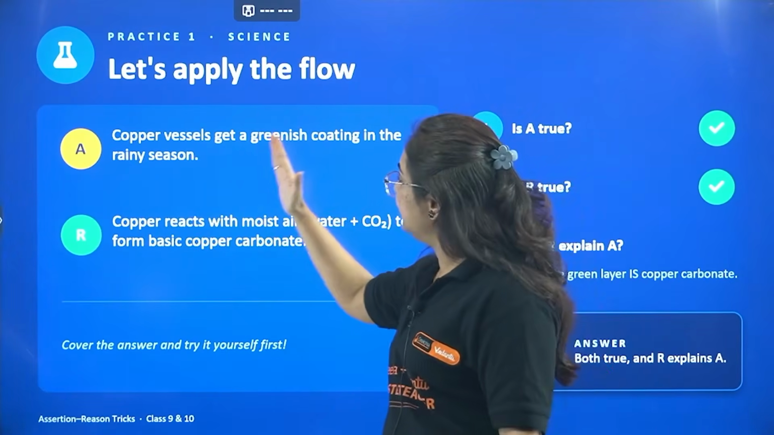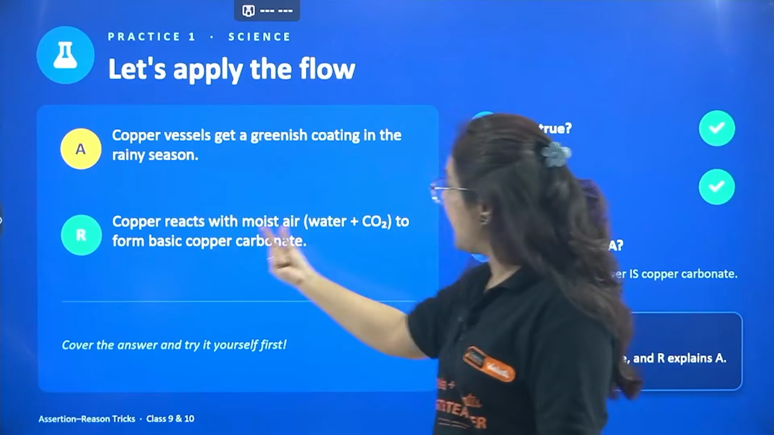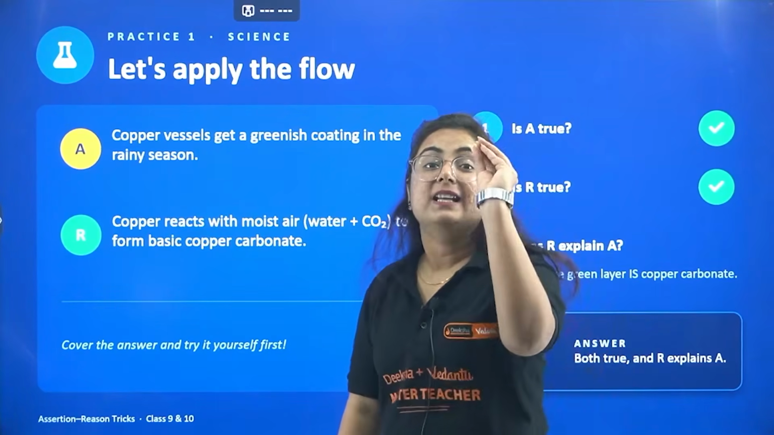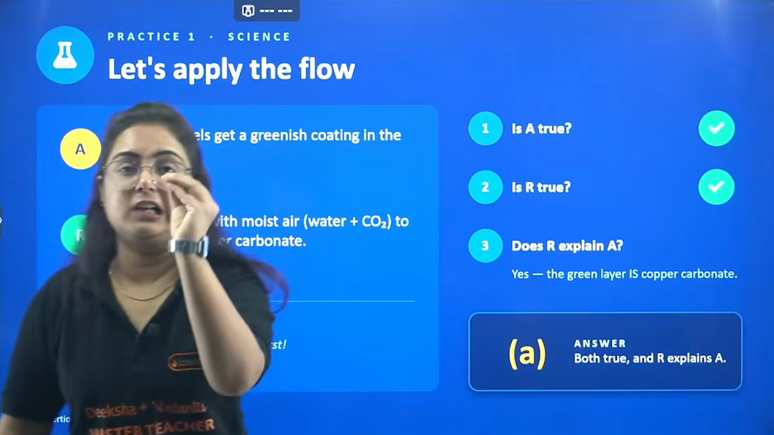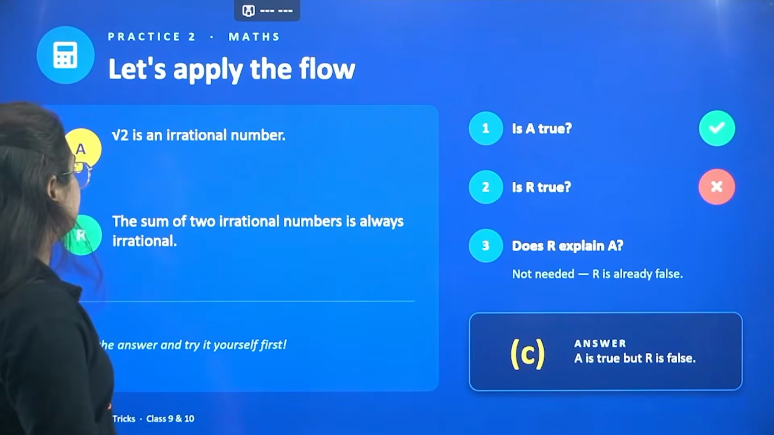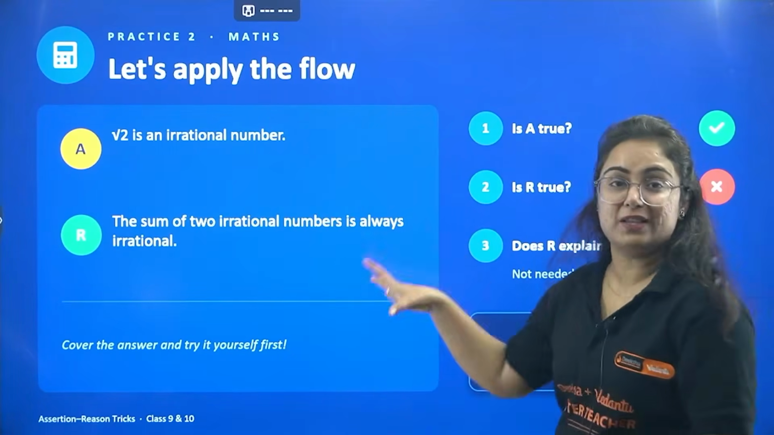Yes, copper vessel gets a greenish coating in the rainy season because copper reacts with moist air to form basic copper carbonate. So there is a natural and logical reason, and hence A will be true. Yes, A explains R. Okay? The next question, let's apply the flow in one of the maths questions, that is